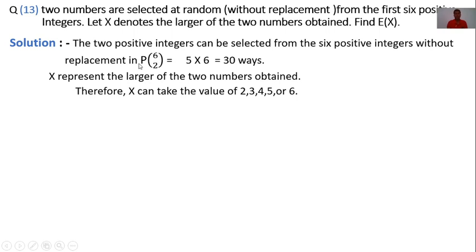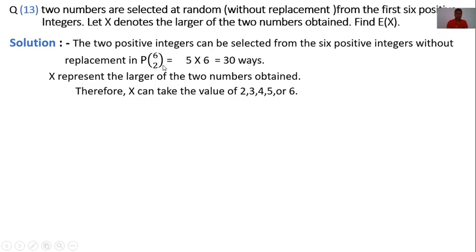Therefore, arrangement means permutation, that means 6P2. We know the formula of permutation: 6P2 means 6 factorial upon 6 minus 2 factorial. Solving this, 4 factorial gets cancelled. Then remaining is 5 into 6.